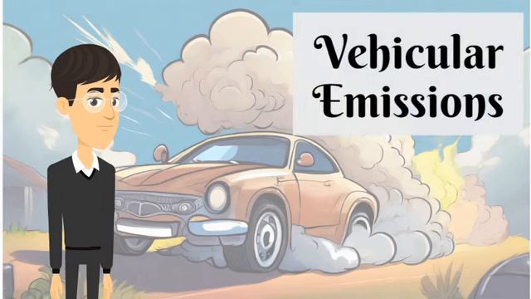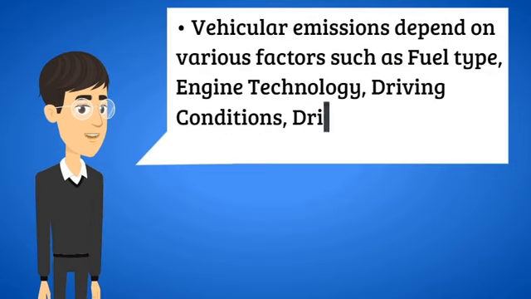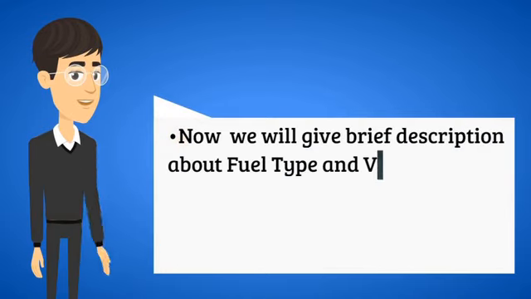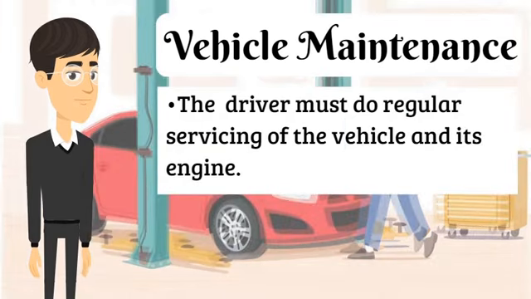Vehicular emissions depend on various factors such as fuel type, engine technology, driving conditions, driving behavior, vehicle maintenance, etc. We are going to consider only 4 factors. These are fuel type, vehicle maintenance, driving conditions, and driving behavior. Now we will give a brief description of fuel type and vehicle maintenance, and the other 2 factors will be covered further in pollution-o-meter. The driver must use good quality fuel that produces more energy with less combustion. The driver must do regular servicing of the vehicle and its engine.